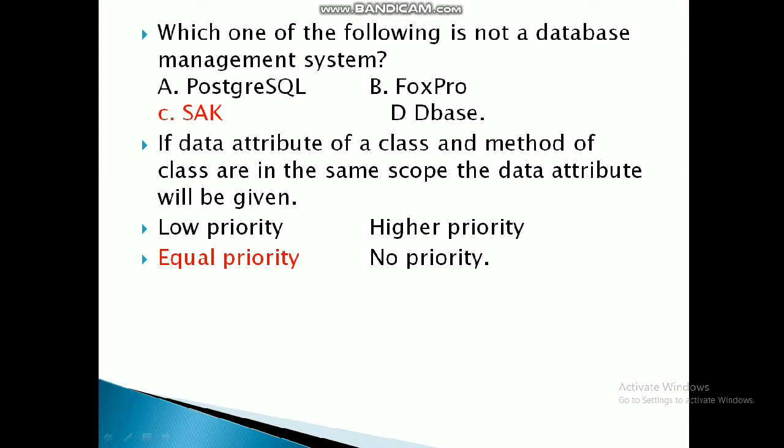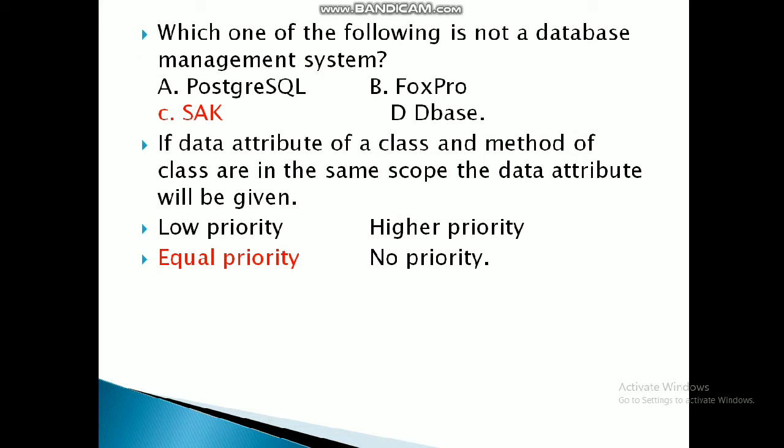Which one of the following is not a database management system? A database management system is a system in which you can access a file, you can keep records, you can seek records from anywhere and you can maintain reports also. PostgreSQL, FoxPro and dBase, all of these are database management systems, but SAKE is not a database management system.